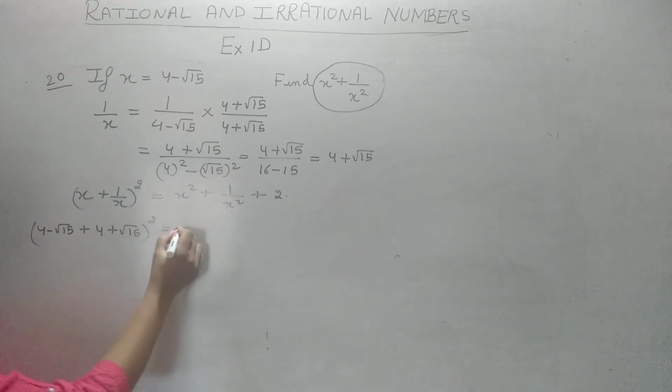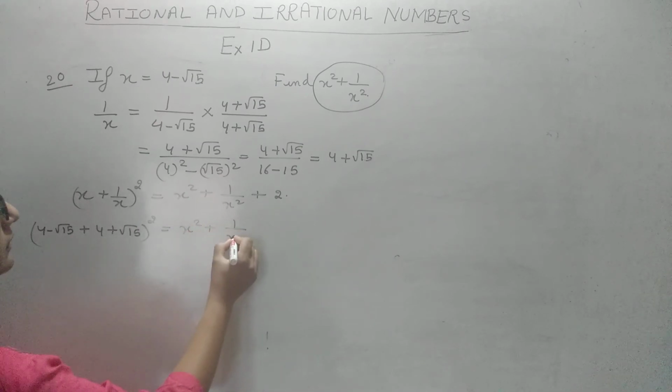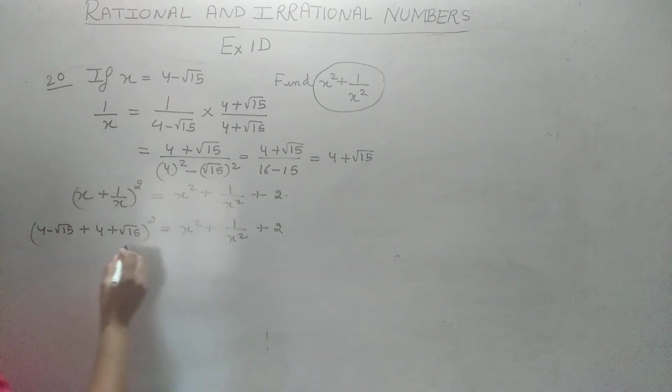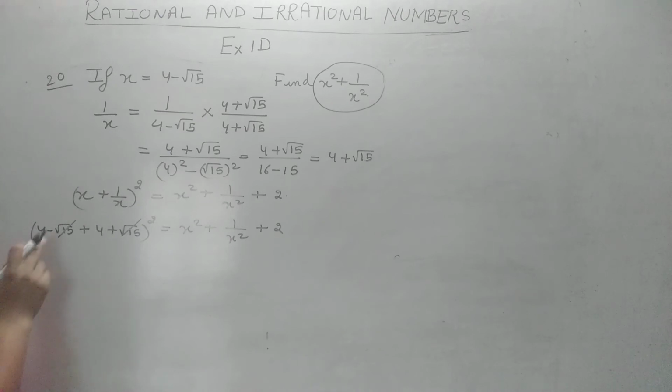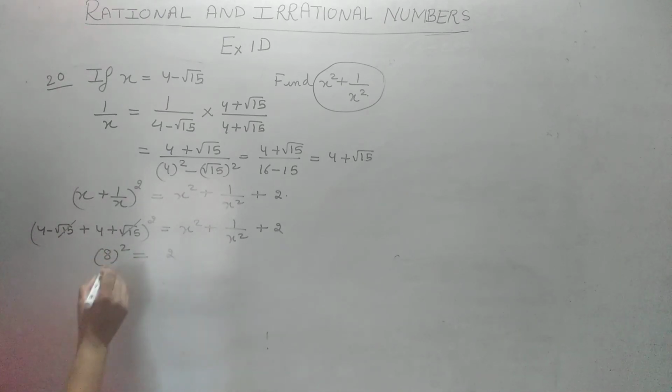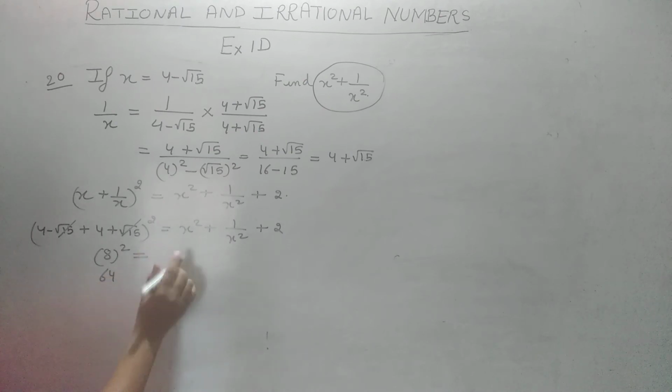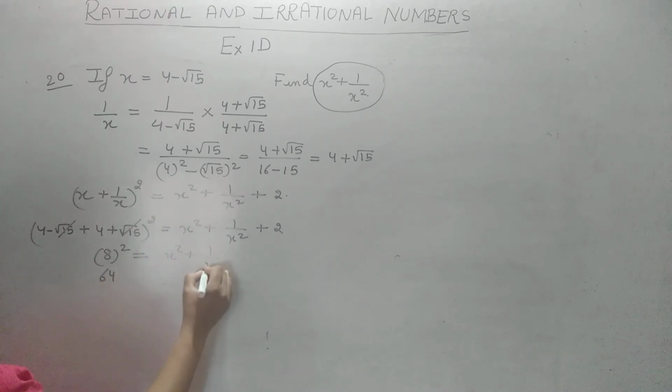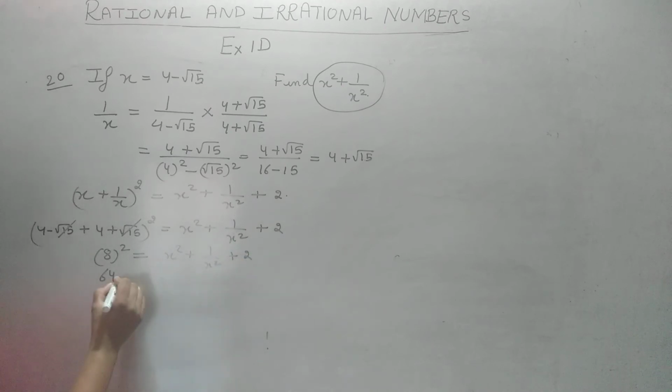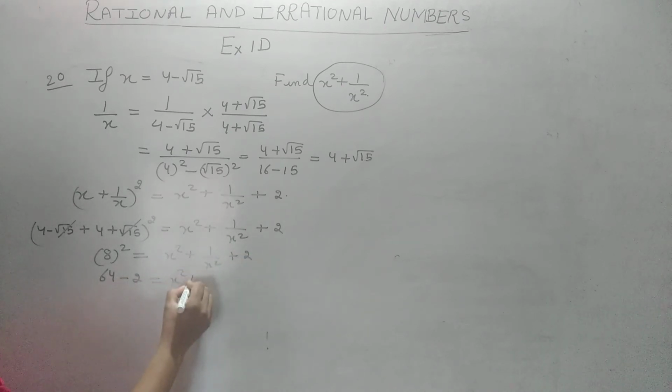Then this we have to calculate. And this is 2. Root 15 cancels. 4 plus 4 is 8, this is 2, so 64. This is x square plus 1 by x square plus 2. 64 minus 2, which implies 62 is x square plus 1 by x square.